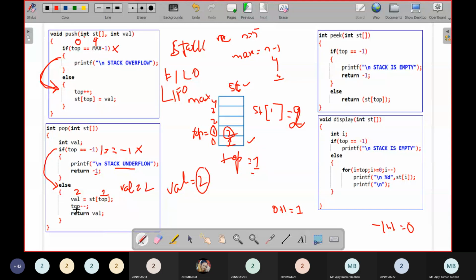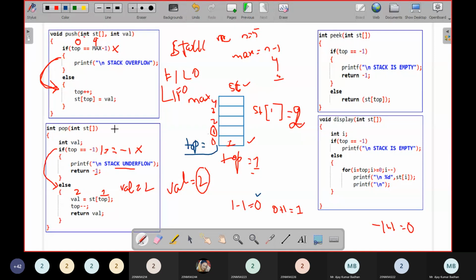And then what do I have to do? Top minus minus. Top minus minus means top minus 1. Top is initially pointing to index 1, so 1 minus 1 is 0. Now this number is deleted, because we have stored it in the variable value. We have removed it from the stack and stored it into the variable. Now we are decrementing top, so finally top comes to location 0, because 1 minus 1 is 0. So top is pointing to this location.